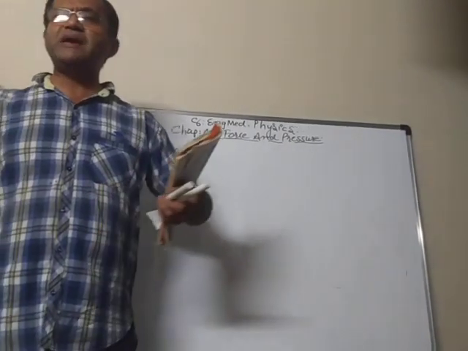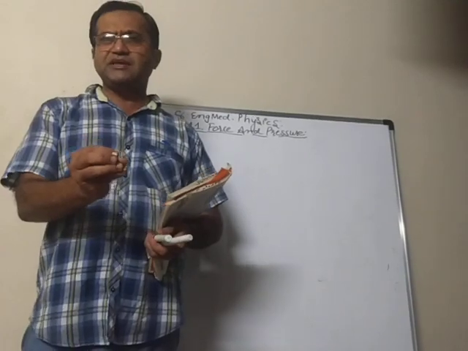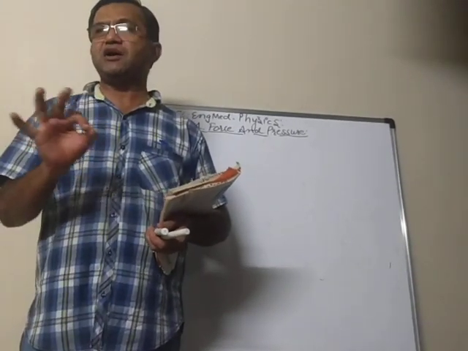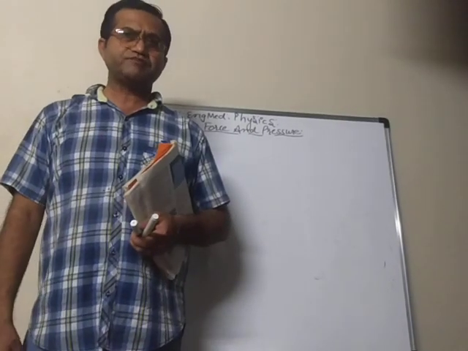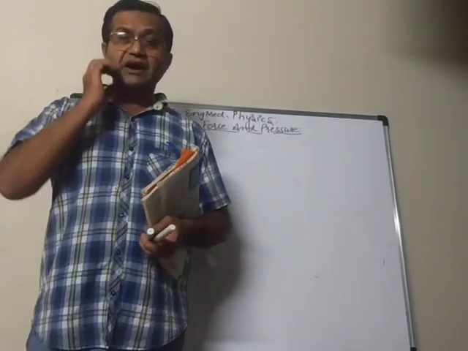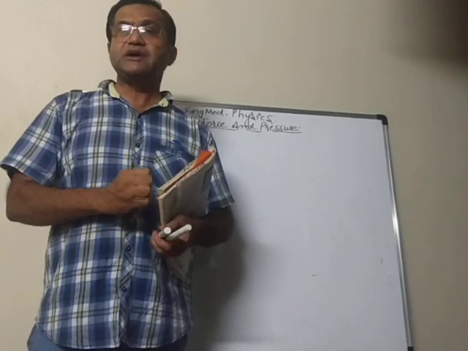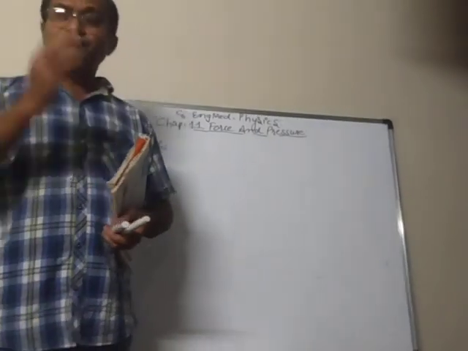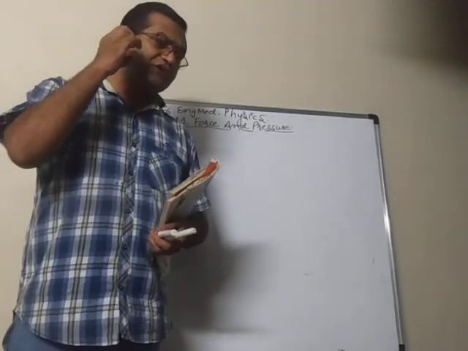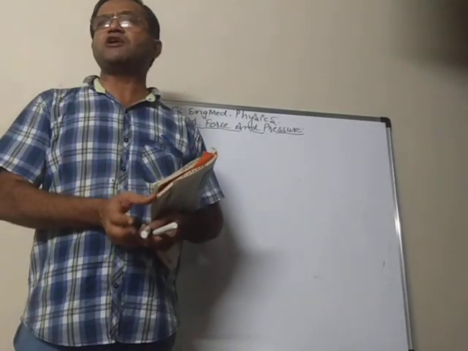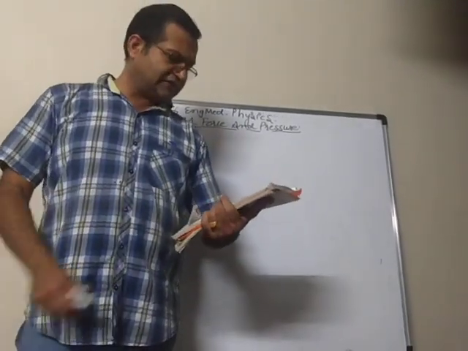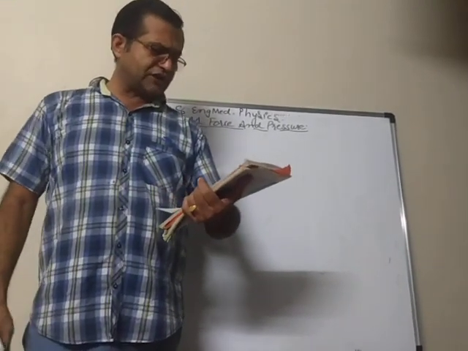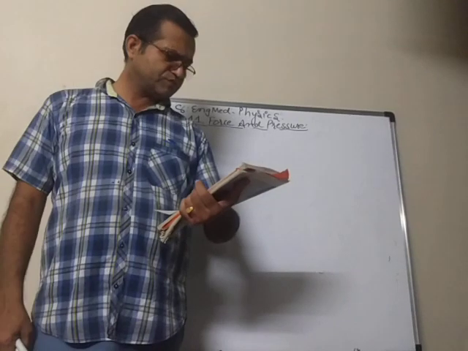If there is a small difference, the wind goes very slowly and will not destroy anything. But if the pressure difference is much bigger, then the speed of the wind is very high, and it can blow away everything that comes in the way.